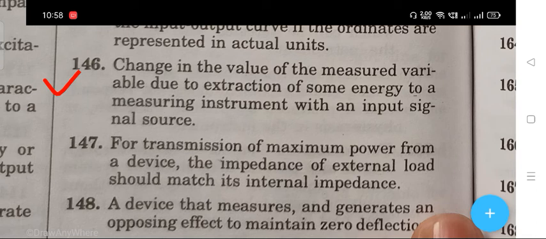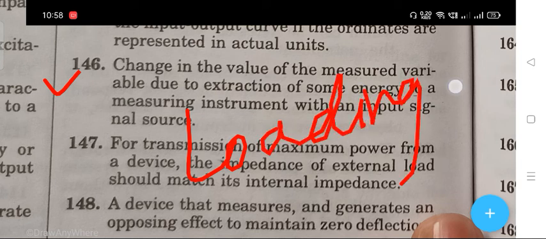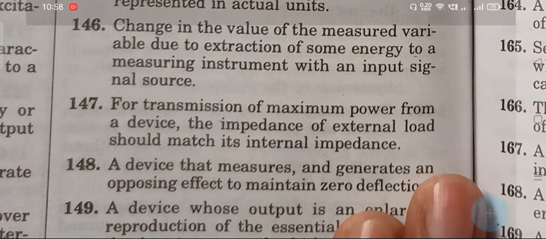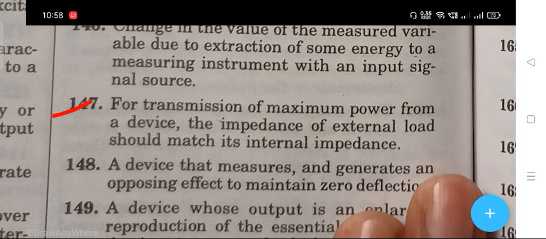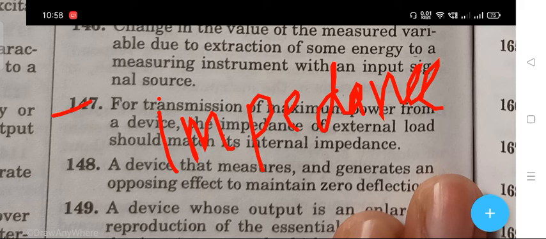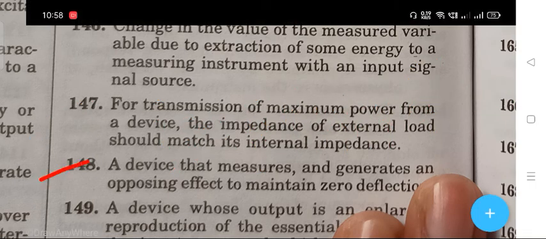to a measuring instrument with an output signal source. The right answer is loading. The next question 147: for a transmission of the maximum power from a device, the impedance of external load should match its internal impedance. The right answer is impedance matching. Next question: a device that measures and generates an opposing effect to maintain zero deflection is